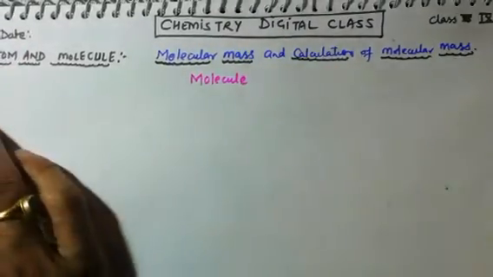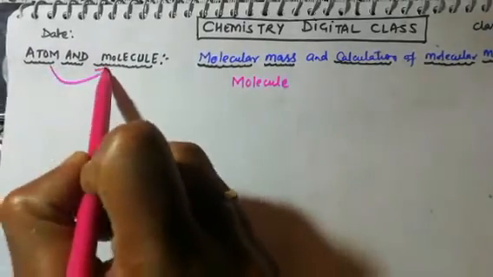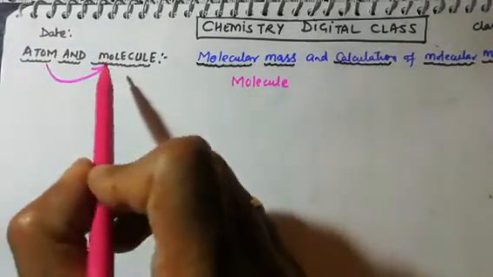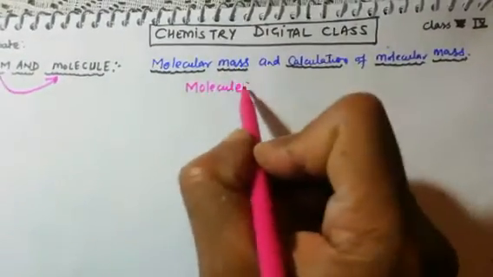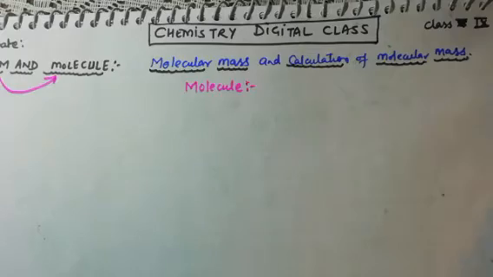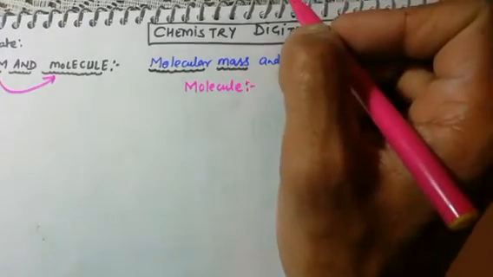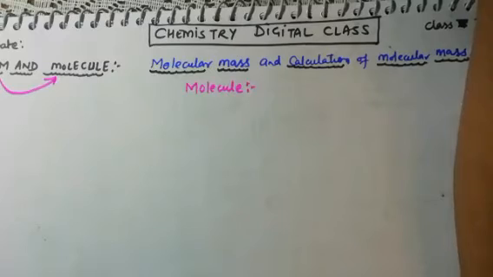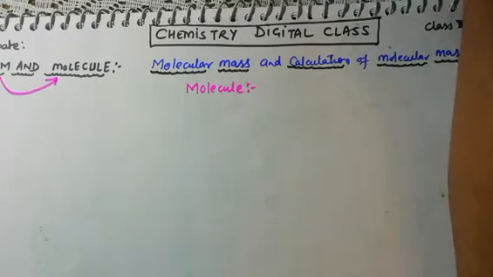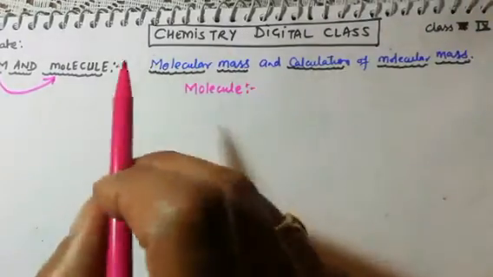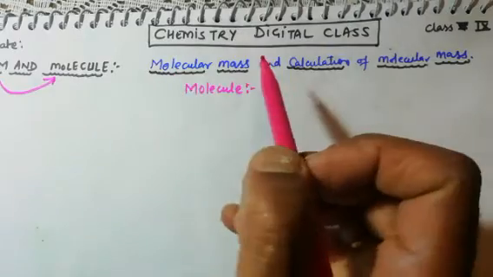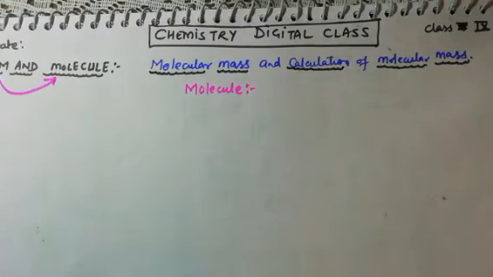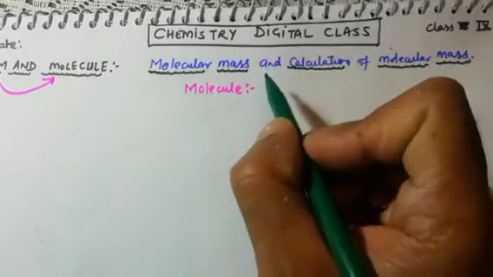You know that the chapter name is atom and molecule, and here we are particularly talking about how atoms become molecules. We have studied that the atom is the smallest indivisible particle of matter, but it may or may not have independent existence. It means an atom may or may not be found independently; it can be found in the form of a group. So what is the definition of molecule?